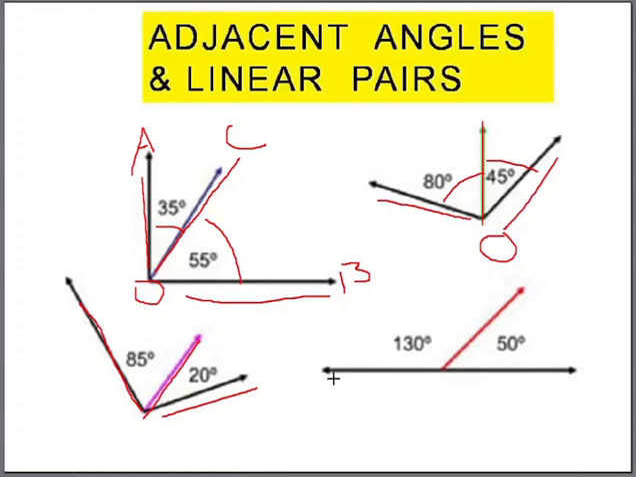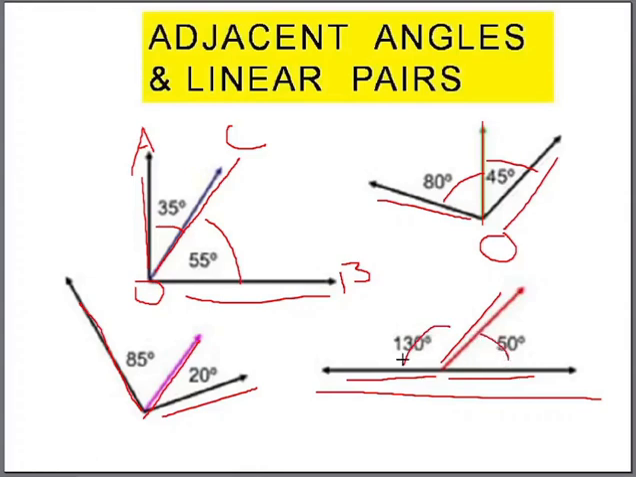But here see, this is a common arm and you have got one arm here and one arm here, but this is a straight line. So we can say these two angles are adjacent angles and also they are linear pairs.